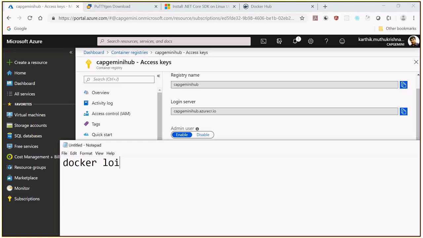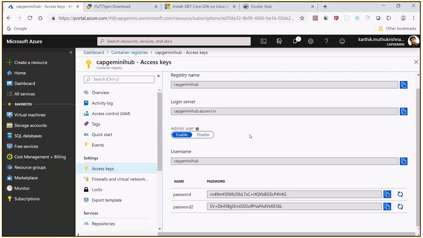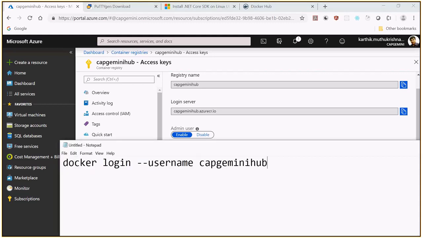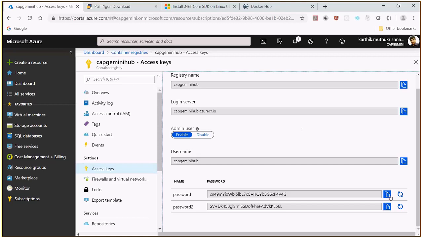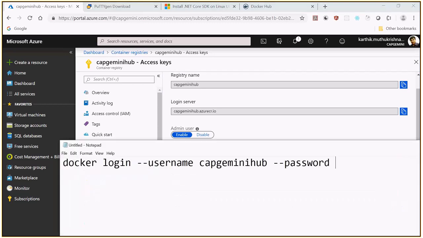I'm trying to log in with the username. So what's the username? The username is Capgemini hub. Copy this, paste it. Okay, and what is the password? So hyphen password. The password is, I'm copying this password, paste it.